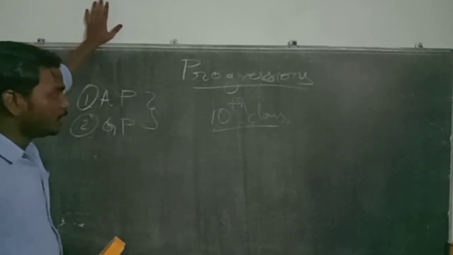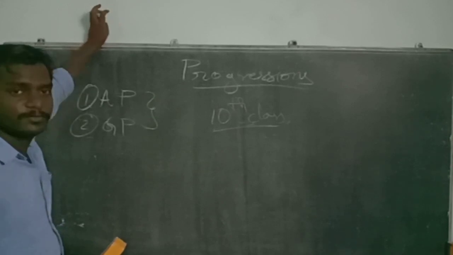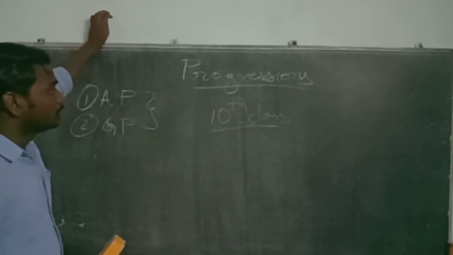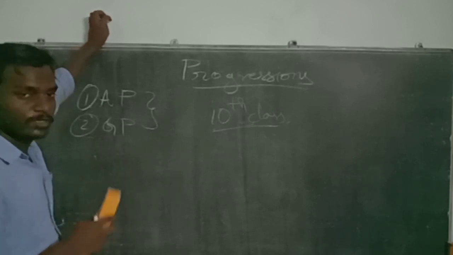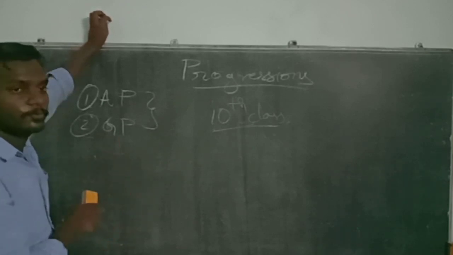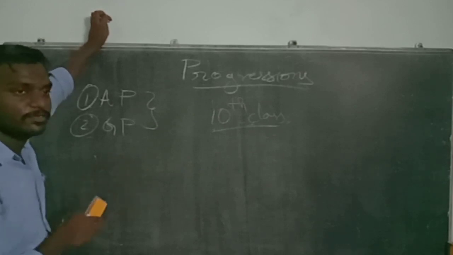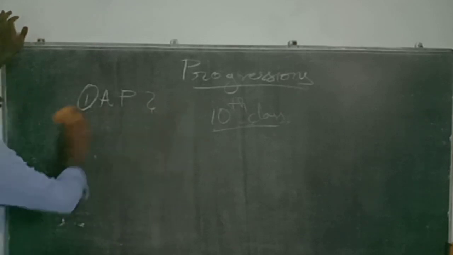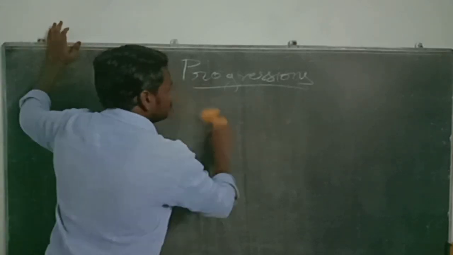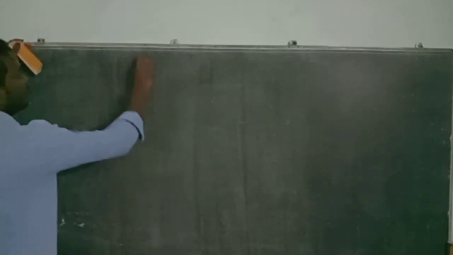In future, I am also going to make videos upon aptitude and reasoning. During those classes, we are going to discuss harmonic progression and also the relation between arithmetic progression, geometric progression and harmonic progression. So, initially let's discuss arithmetic progression.